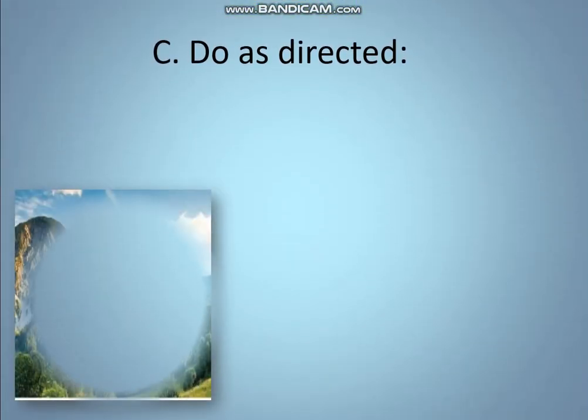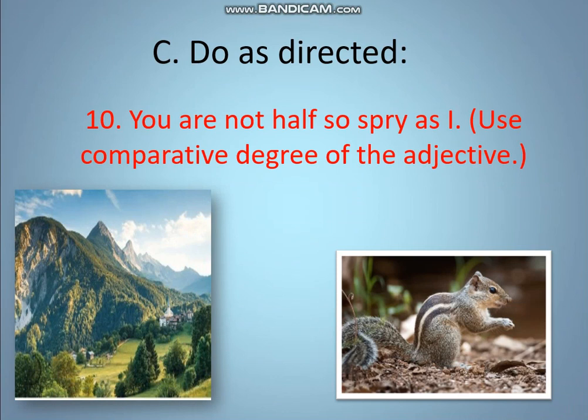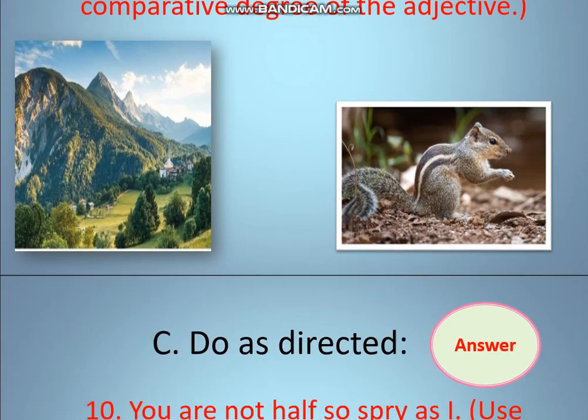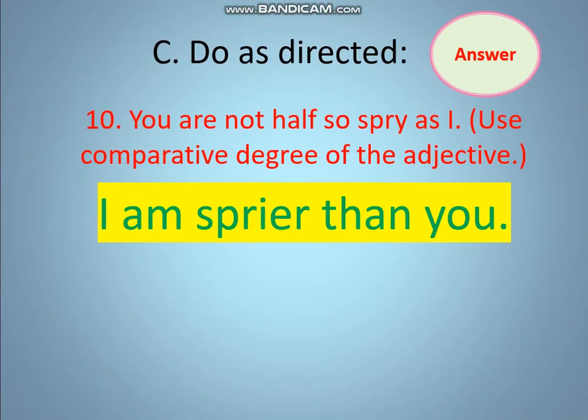Then number 10: You are not half so spry as I. Use the comparative degree of the adjective. Spry is in positive degree. So what is the answer? I am spryer than you. That is spry, spryer, spryest. This is the comparison.